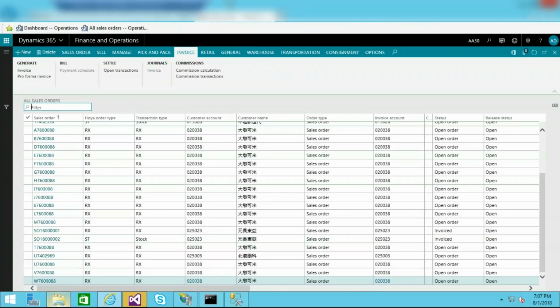As I told you, it's a 3-tier architecture. Since this is the demo environment, I can show you all the things on the same machine. When it comes to production or live environments, the architecture will be the same, but the servers will be on different machines. AOS will be on a different machine, and maybe the database will be on a different machine, to maintain performance. Microsoft has suggested keeping the database in one machine, and AOS in different machines. So let me show you how the architecture looks here.